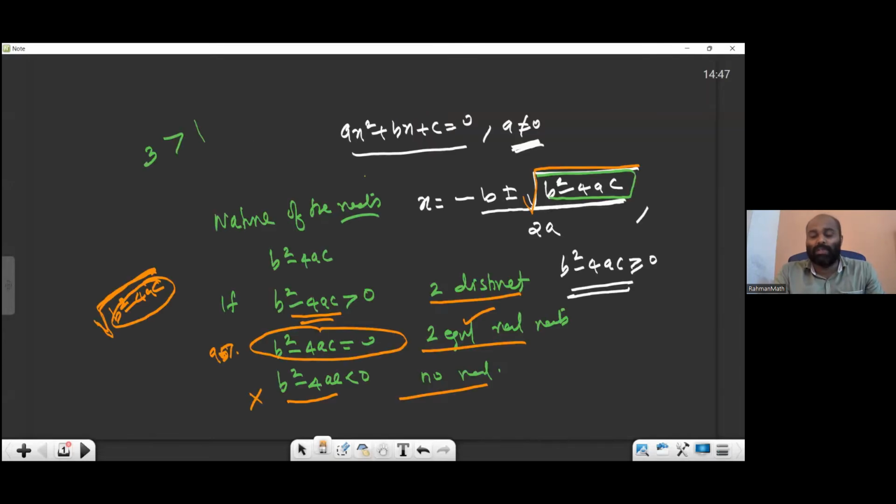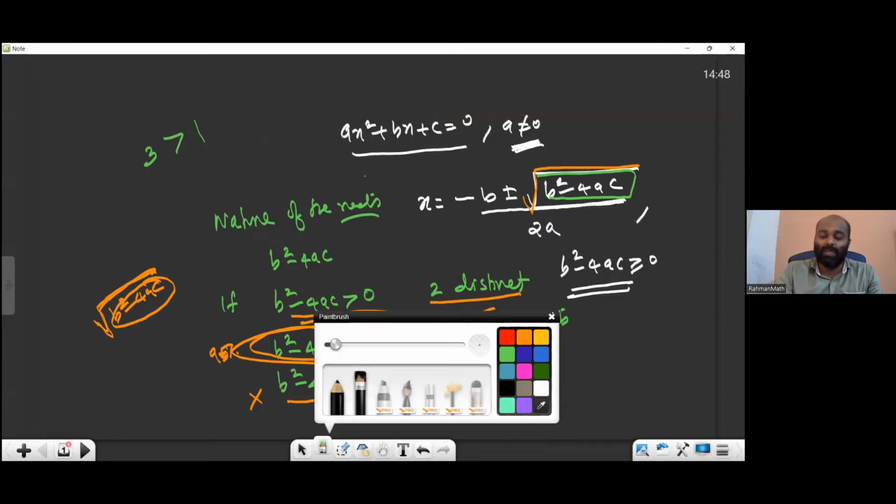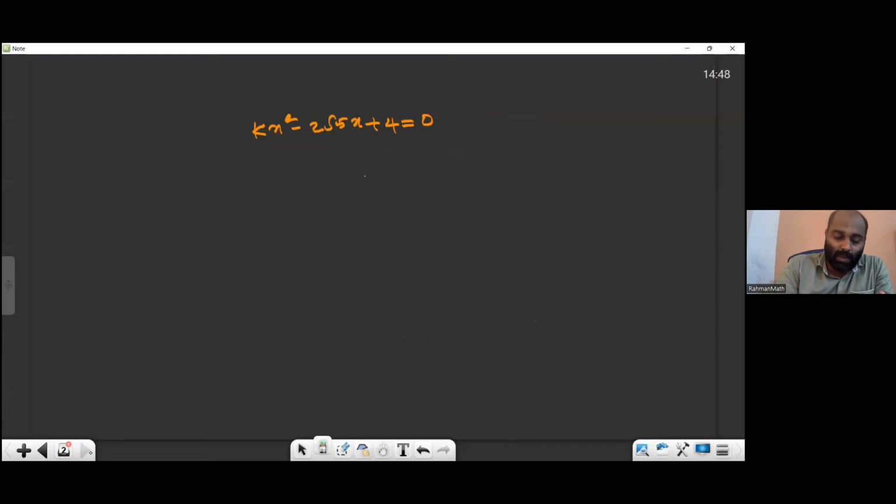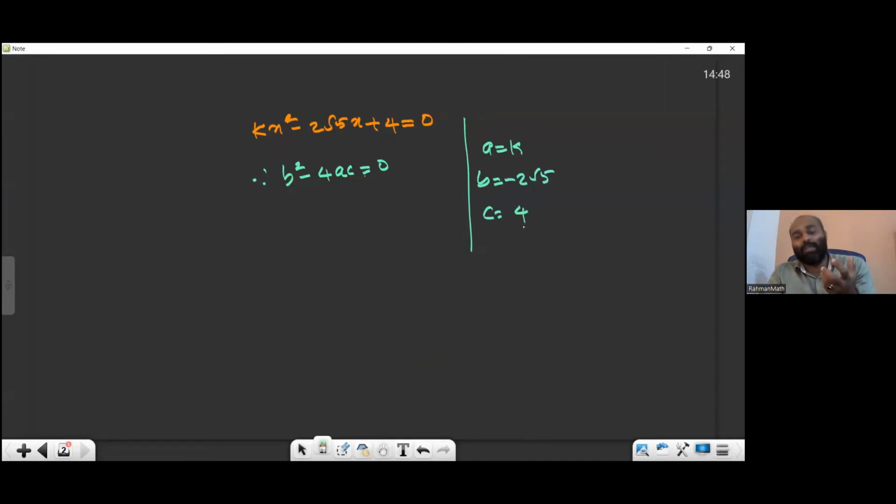Whenever equal roots is there in the question, immediately you have to come to this one. Equal roots, what is the condition? Therefore, b square minus 4ac equal to 0. In the working column, be careful. You have to identify what is a, what is b, what is c. Here a is K, the coefficient of x square. b is minus 2 root 5, and c is 4. You have to take it along with the sign. Don't forget plus, but minus you have to take.